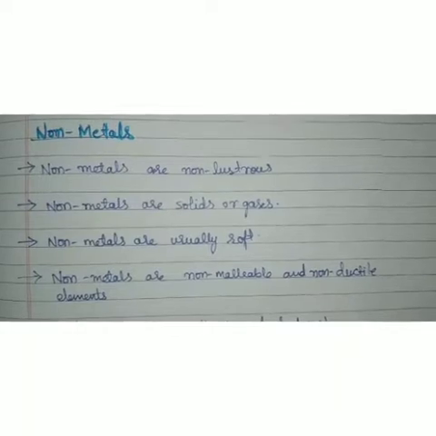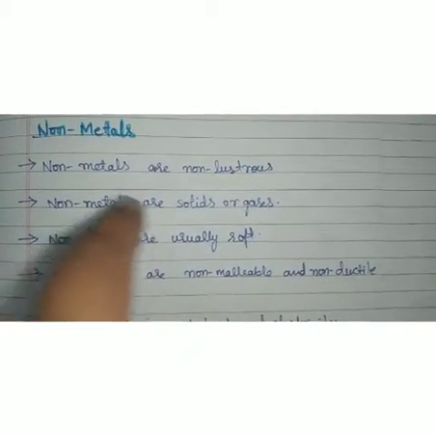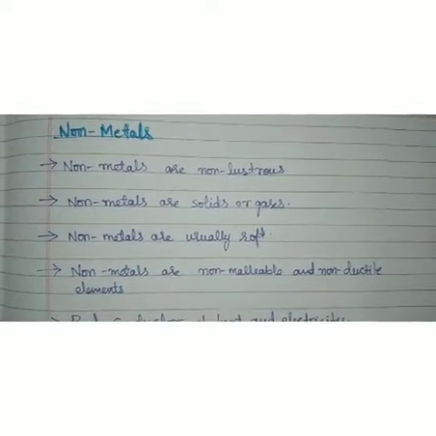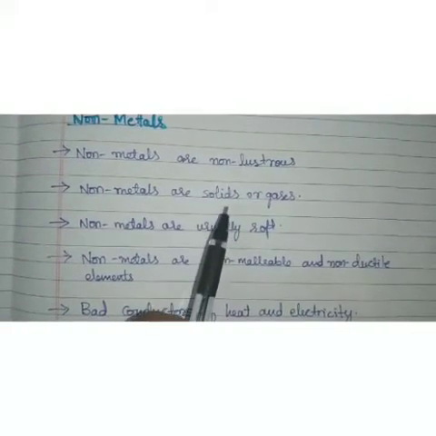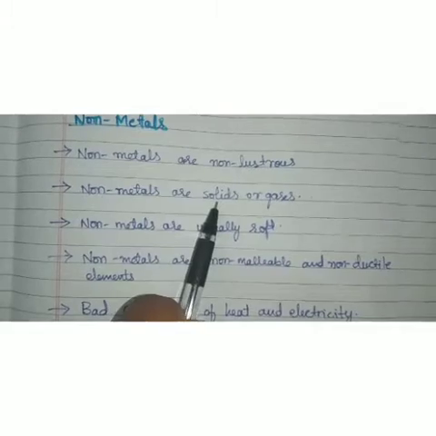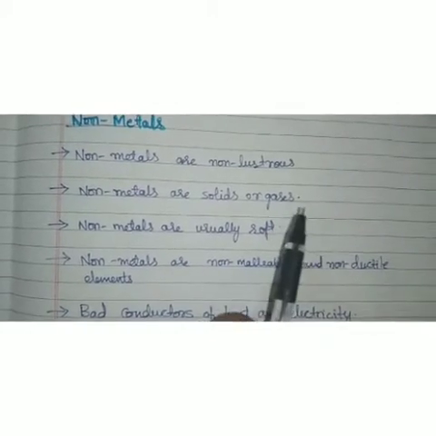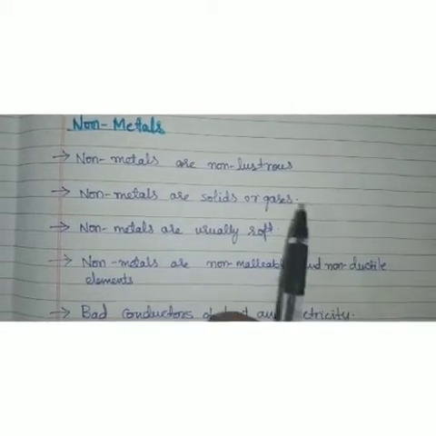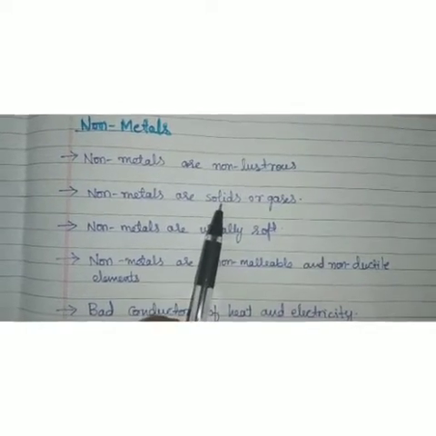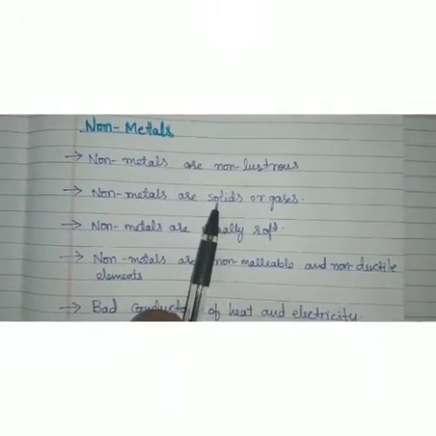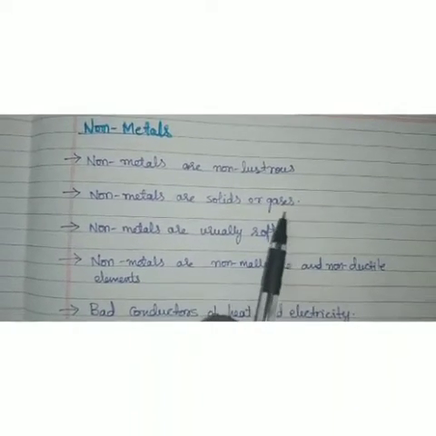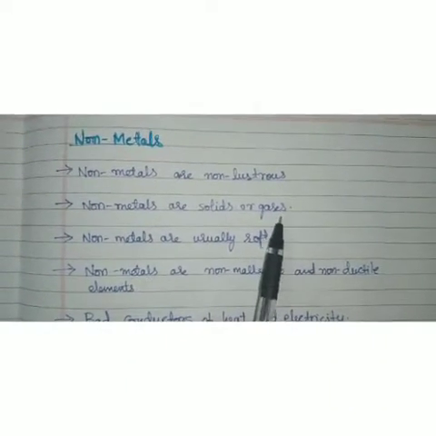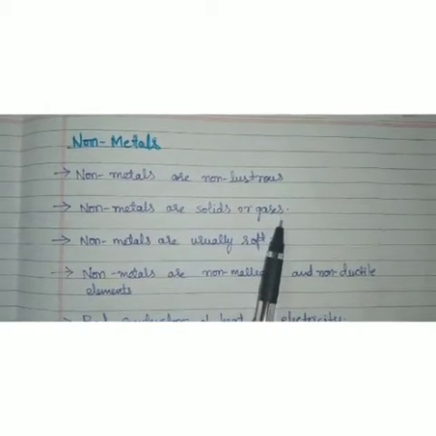And also, non-metals are solids or gases at room temperature. They are usually solids or gases. For example, if you take carbon, it is a solid. And if you take gases, oxygen, hydrogen, nitrogen, these are all gaseous forms. Chlorine, carbon, iodine, these are all solid non-metals. Oxygen, nitrogen, and hydrogen are the gaseous non-metals.